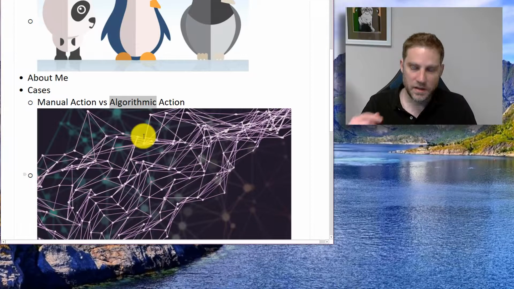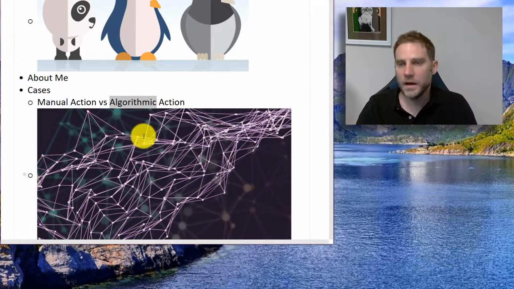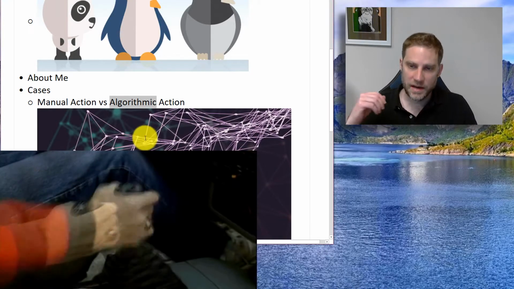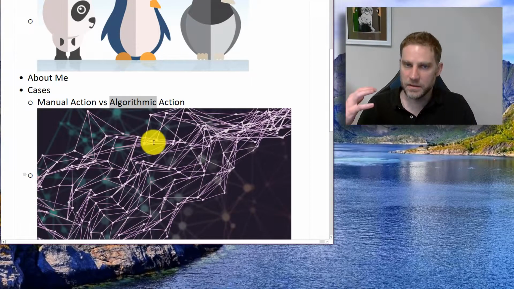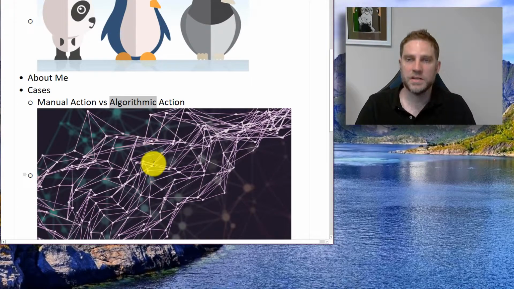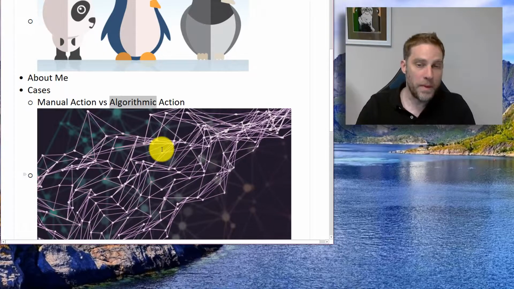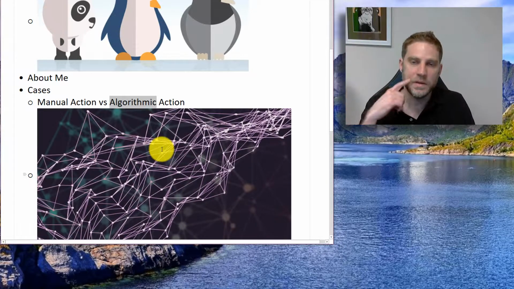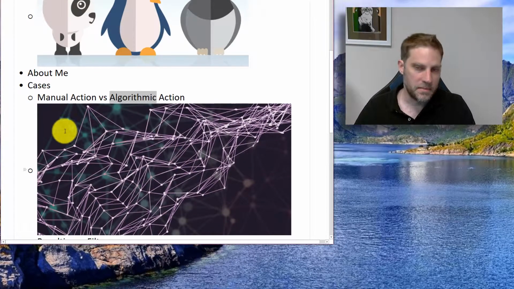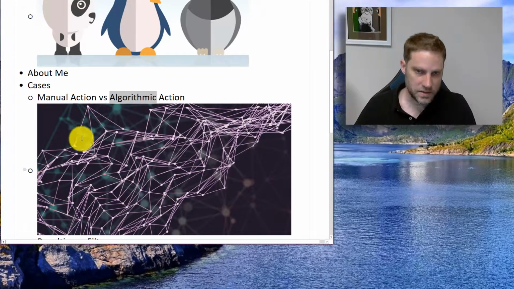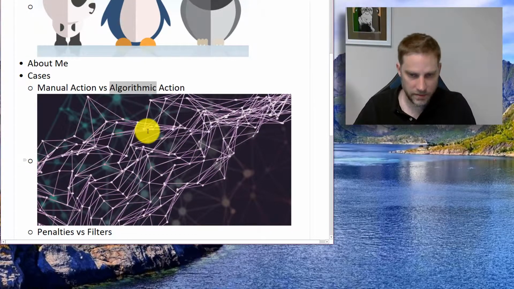So I think they're really happy overall with the algorithmic actions, and there are some positives and negatives to this. Overall, I think it's good because with an algorithmic action, it's much easier to recover from it. A manual action requires a manual review process, so it's much more difficult. But it's been a long time since I've even seen a manual action. I know it still does happen, but it's much less common. If it were completely up to Google, they would do no manual actions. Their algorithm would take care of it completely, and they'd have all engineers. But I think they acknowledge that a certain amount of manual human action helps tune their algorithmic action as well, so I don't know if they'll ever completely get rid of it.